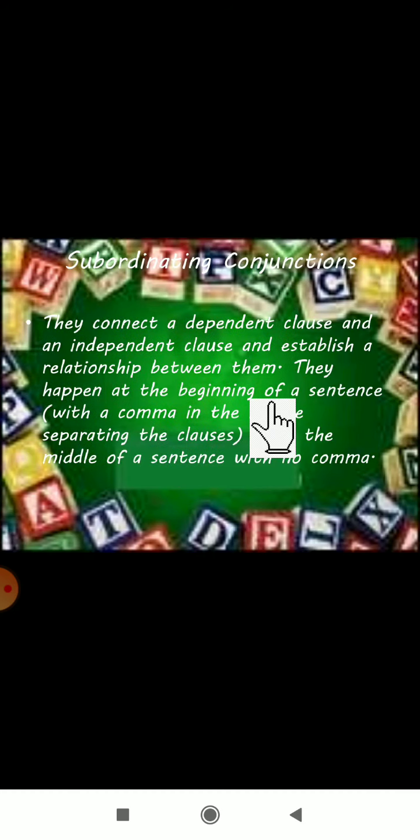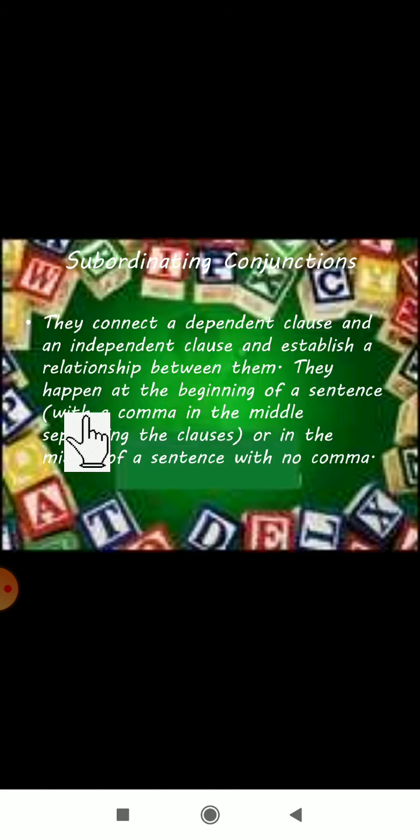Next, the third type is subordinating conjunction. We already learned this in the clause, subordinate clause and main clause. What can subordinating conjunctions do? They connect a dependent clause and an independent clause and establish a relationship between them.